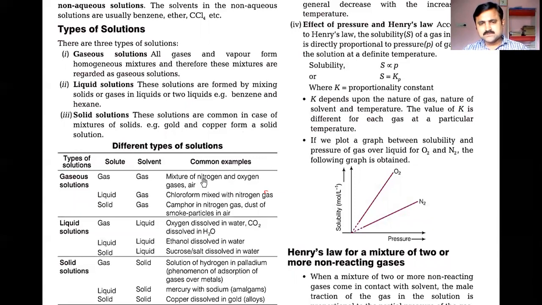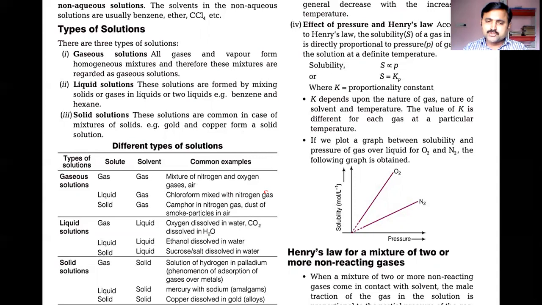And 3 into 3 is 9. That means when you consider the solute's physical state as gas, liquid, or solid, but the solvent you are considering is gas, then 3 types will come. Likewise for liquid solutions, if you consider the solvent in liquid state and all three different states of solute, there will be 3 types.